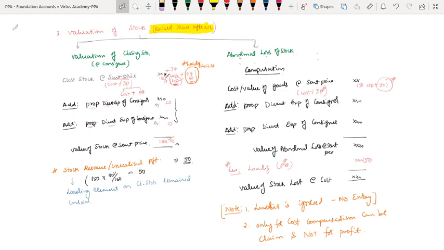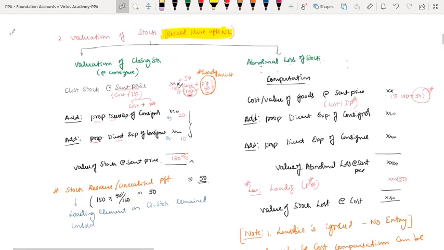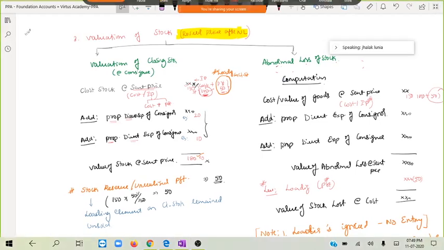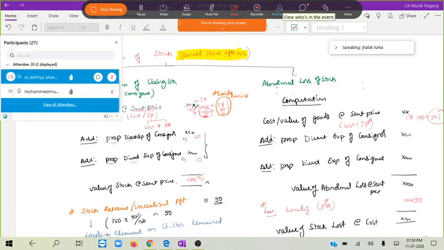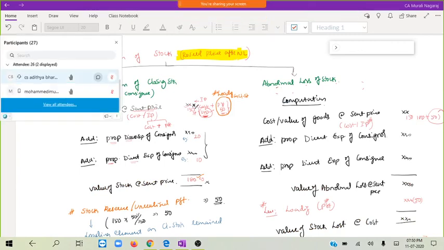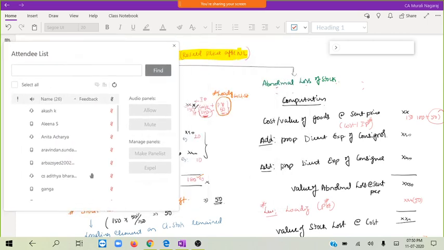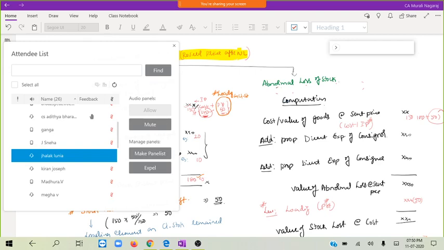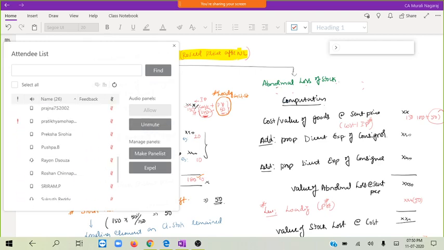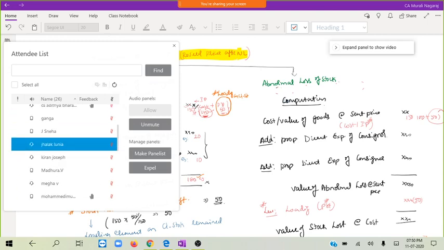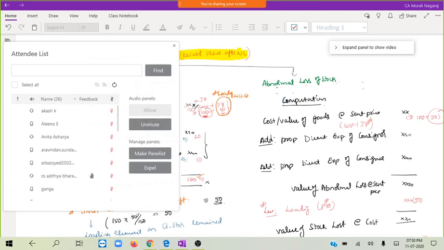Now, divide it into two parts. First part, valuation of closing stock. Second part, valuation of abnormal stock.